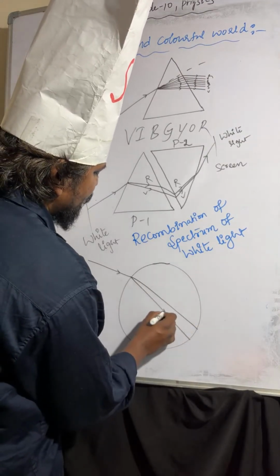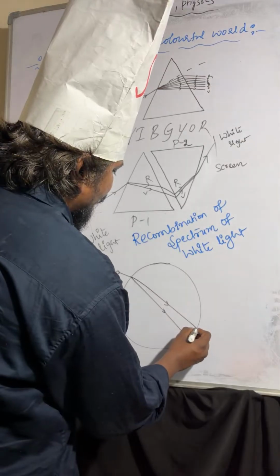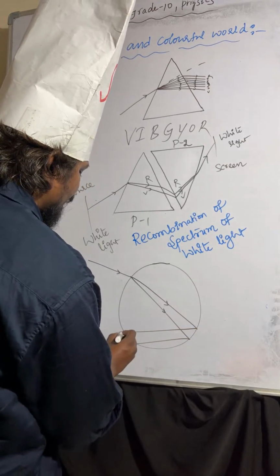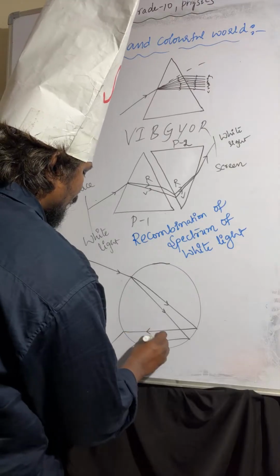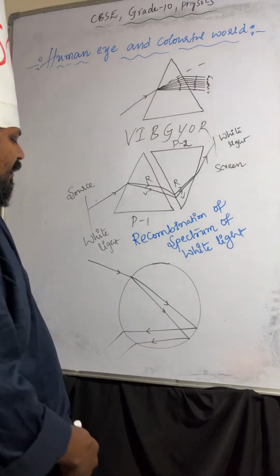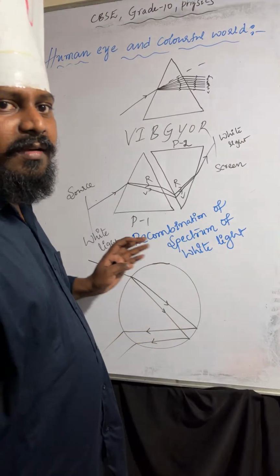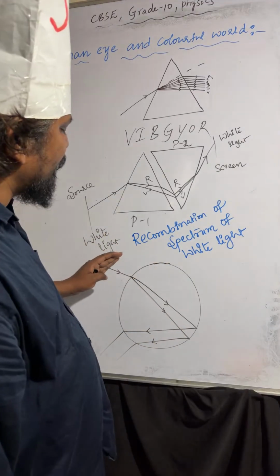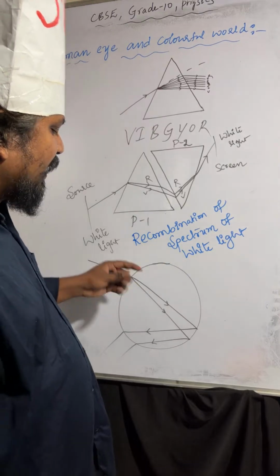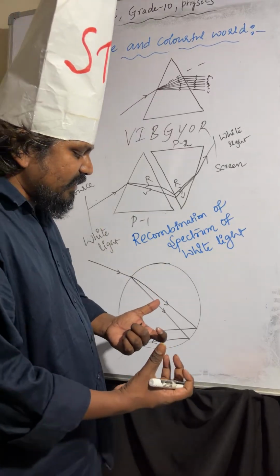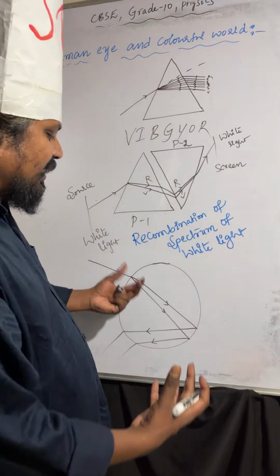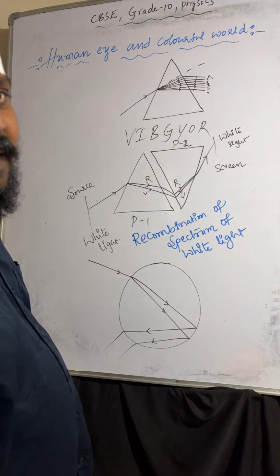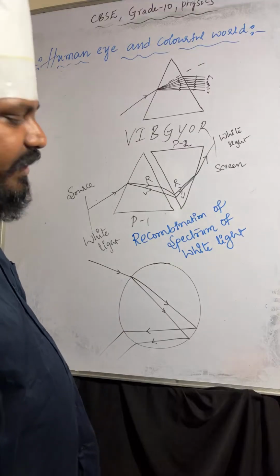Whenever a light ray falls on the water drop, it splits into 7 colors. Those 7 colors reflect internally, and come out as a rainbow.